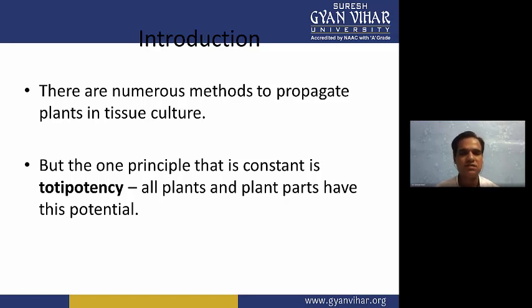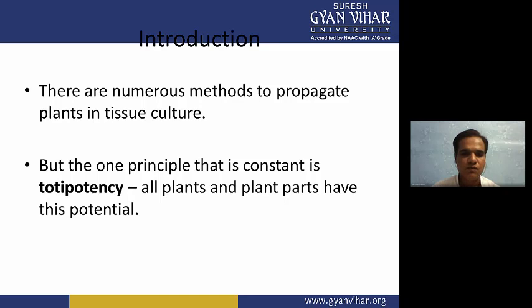Various methods are known till date to propagate these plant tissues and cells inside the laboratory, and we have to maintain the aseptic condition inside the tissue culture laboratory and provide the growth conditions. So two things are needed: the growth condition, like media and the physical and chemical environment, and the aseptic condition inside the lab so that these plants can grow nicely.